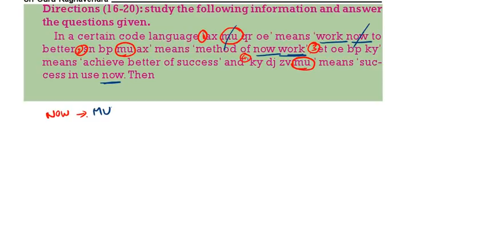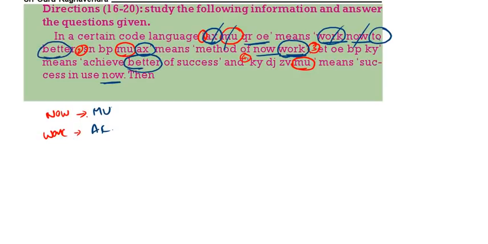Work, to, better. Here we are having work, here also we are having work, and here we are having AX, here also we are having AX. So the code for work will be AX. Now QR, OE means to better. Now if you see here, we are having to, and here we are having better. In both we are having OE. In better, this also we are having OE. So better means OE.